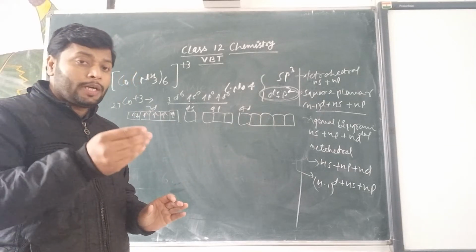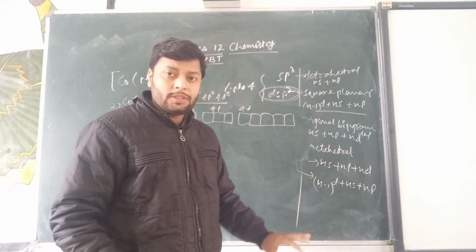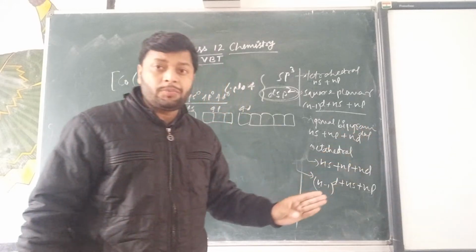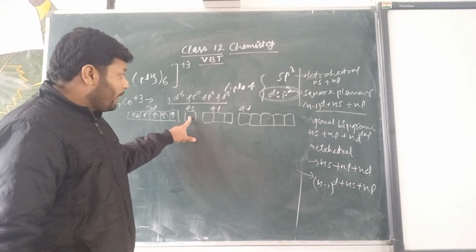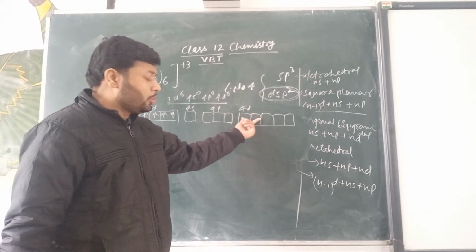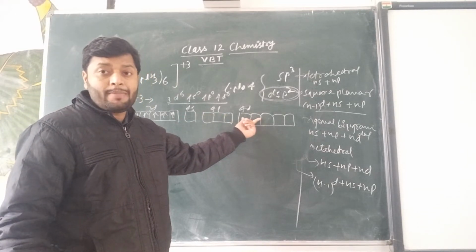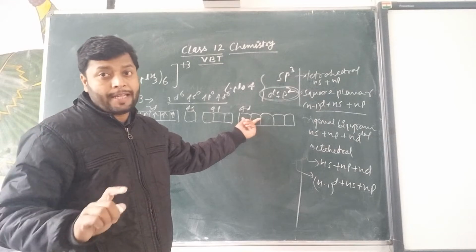If we go through sp3d2, then all orbitals are used from the outer category. So you can see one s, three p and two d orbitals are used for the formation of sp3d2 hybridization.